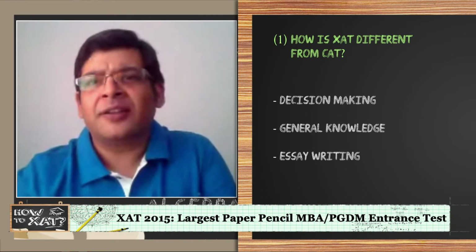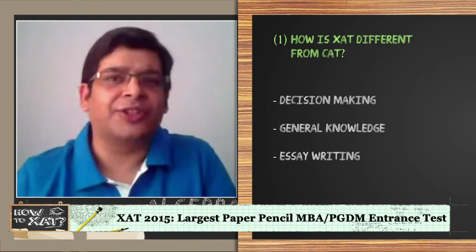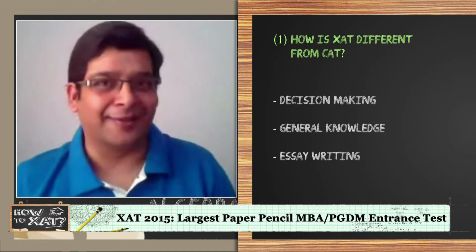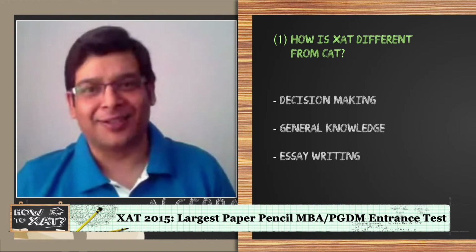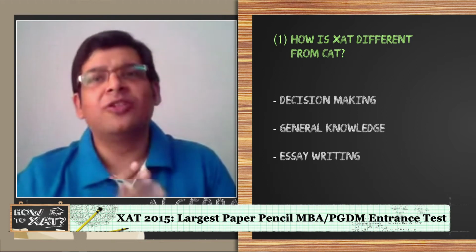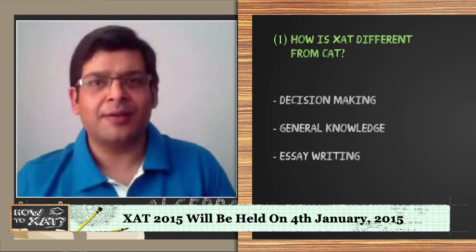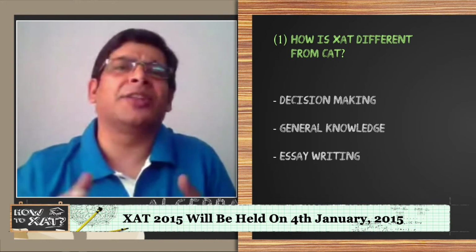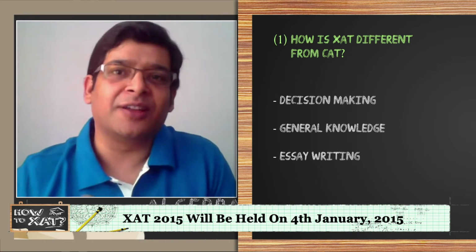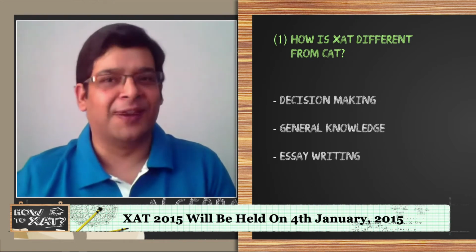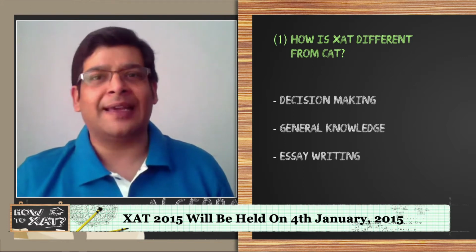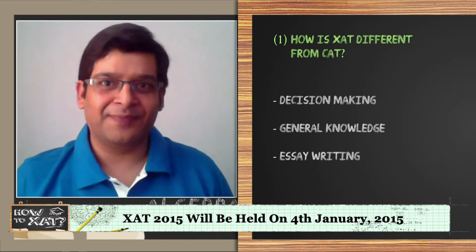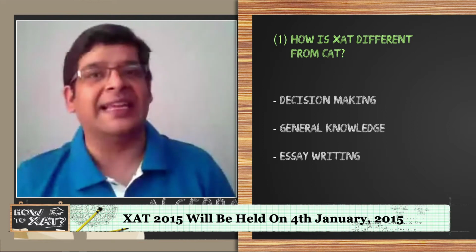Now, for example, just to begin with, I believe you wouldn't have done much for decision making when you were preparing for the CAT exam because it is not actually a part of the CAT exam. So what exactly is decision making? See, in decision making, what happens? You are given a particular set of questions based upon a case study. And then, depending upon the case, you are given some situations and you are asked to take a decision, which is probably the right one in the interest of the business. So these are more or less like case study questions in which you have to make the decision of picking the right choice. And this section is unique only to XAT.